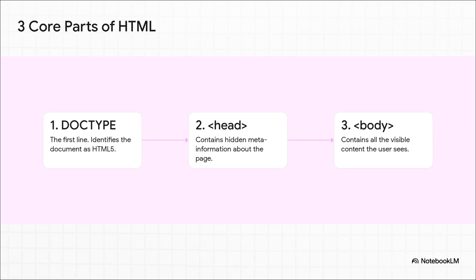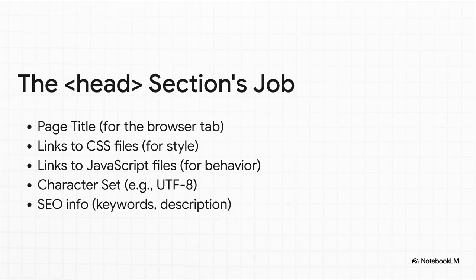First, the doctype. It's just a simple declaration on the very first line that tells the browser, hey, listen up, this is an HTML5 document. Then you have the head, which has a bunch of hidden info, and the body, which holds everything you actually see on your screen. So that head section is kind of like the information block you'd see on an architect's blueprint.